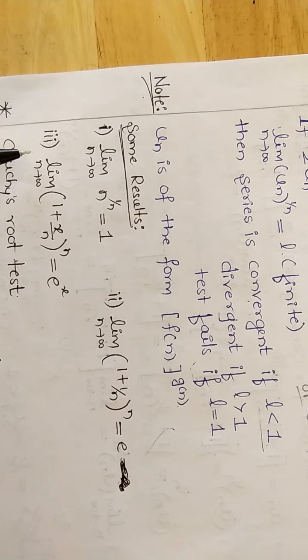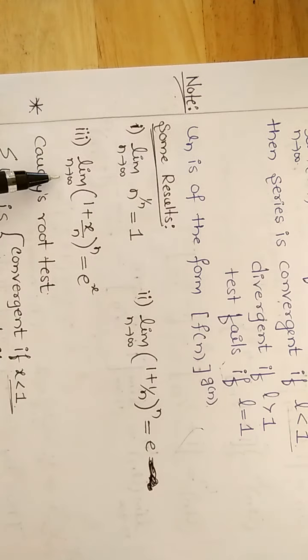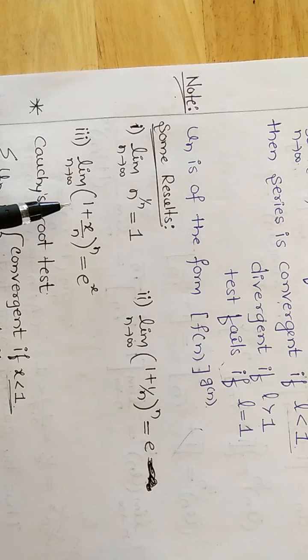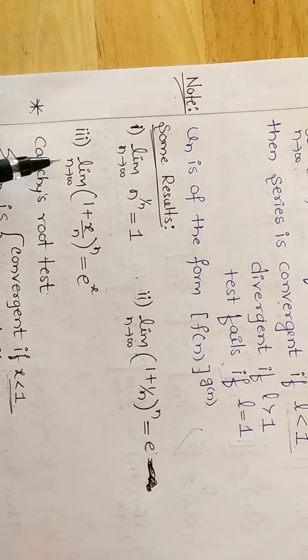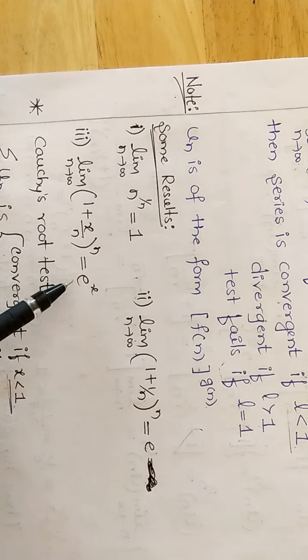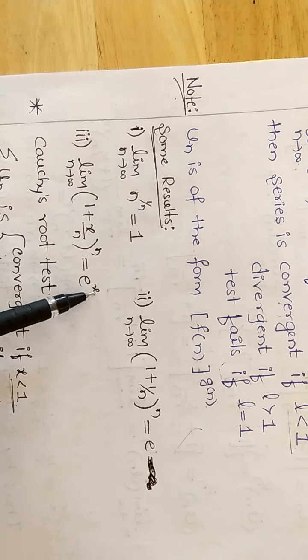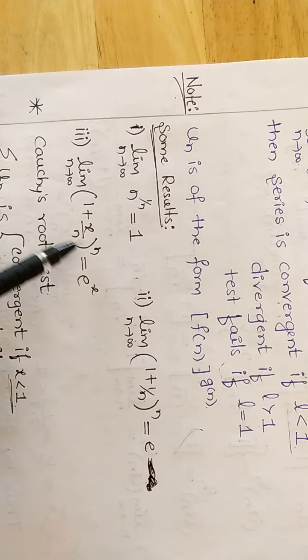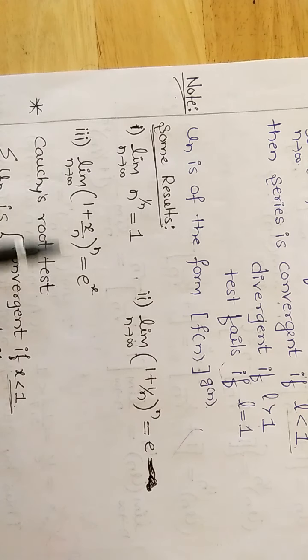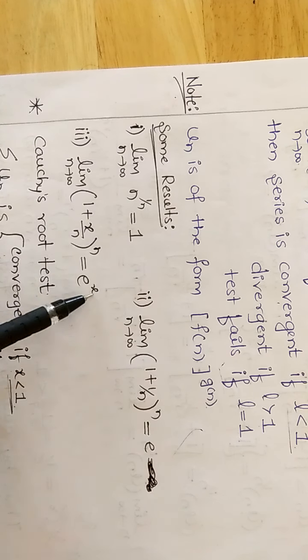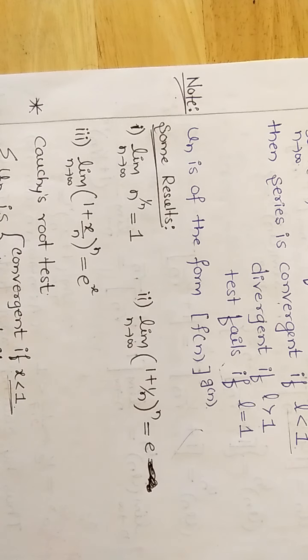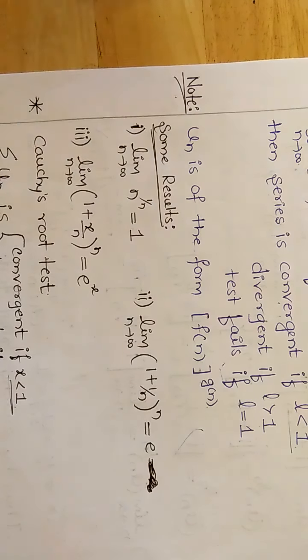Next, the third result: the limit of 1 plus x divided by n whole raised to n as n tends to infinity is equal to e raised to x. Here the two x values are the same, and then this value is equal to e raised to x. There is one more form, Cauchy's root test in terms of x.